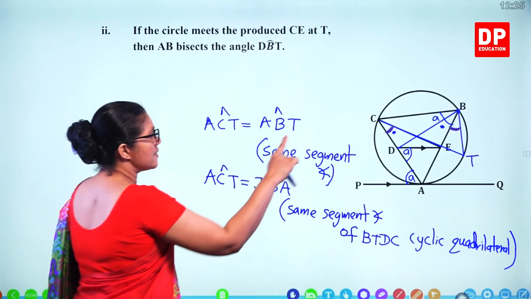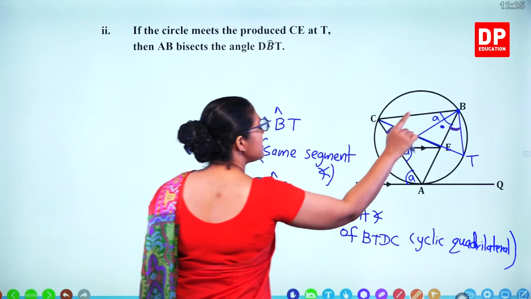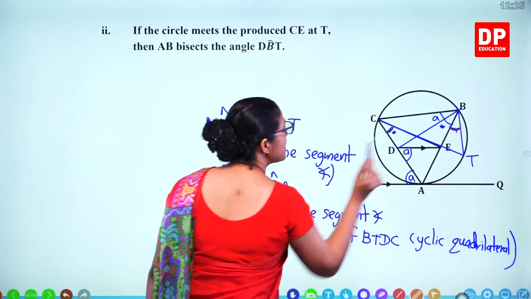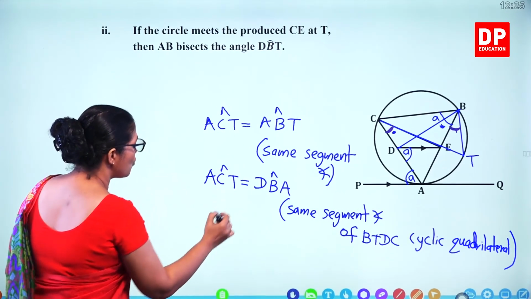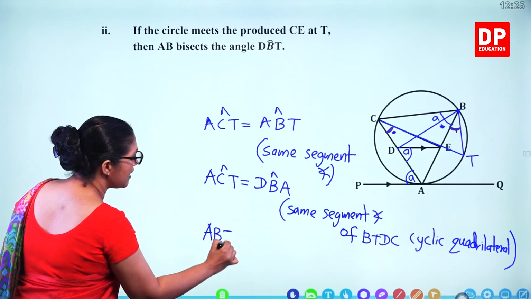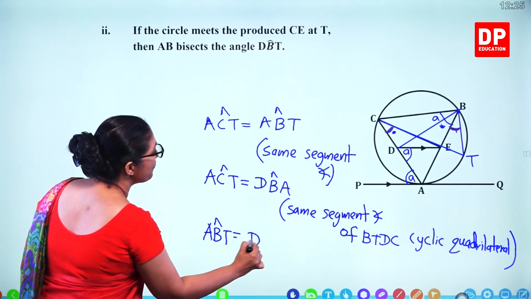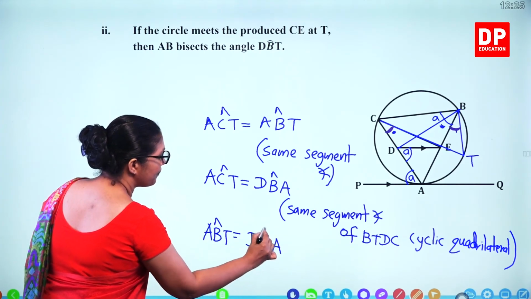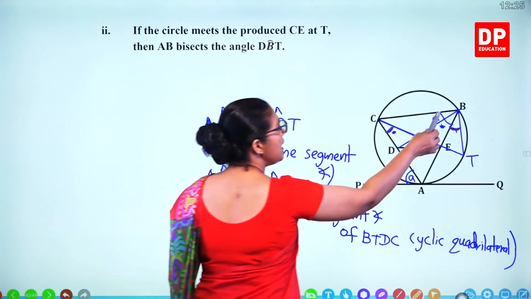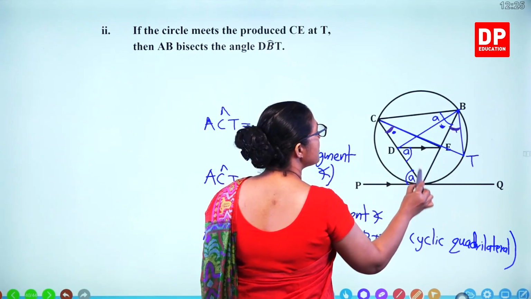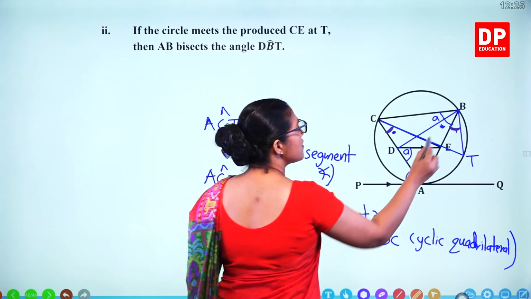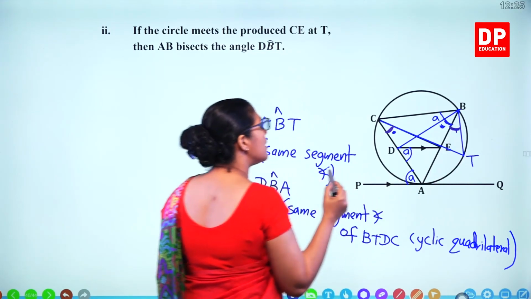Now we can say these two angles are equal. So from these two we can say ABT angle is equal to DBA. So that means BA is a bisector of DBT because these two angles are equal.